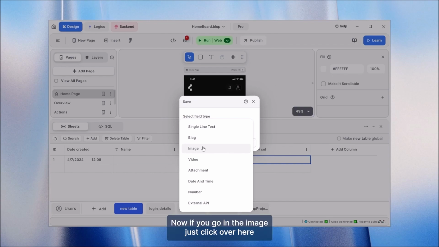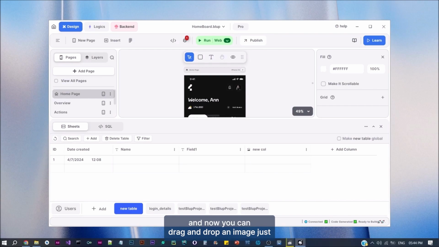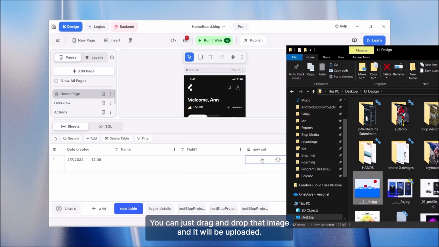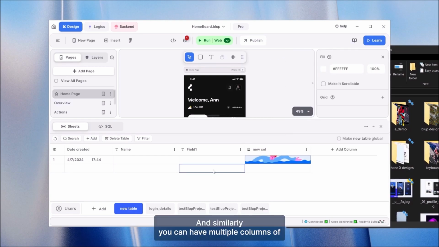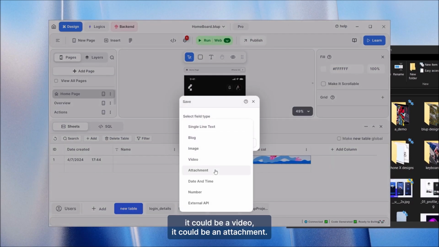Now, if you go in the image, just click over here. And now you can drag and drop an image. So let me just drop it in here. You can just drag and drop that image and it will be uploaded. And similarly, you can have multiple columns. It could be a video, it could be an attachment.